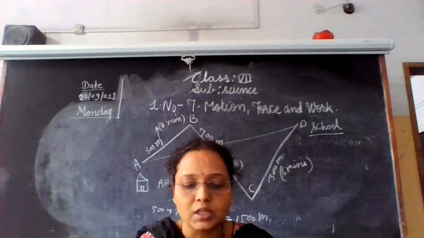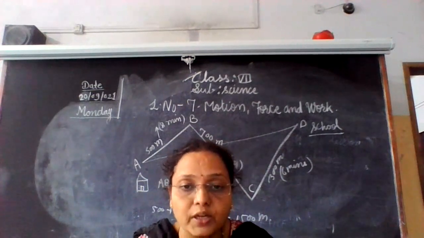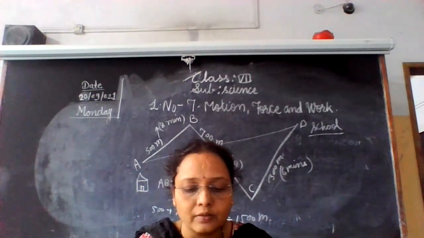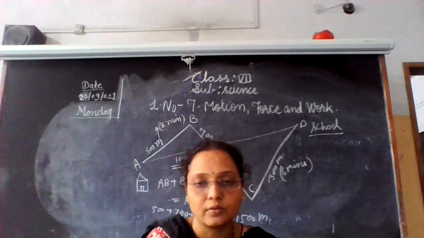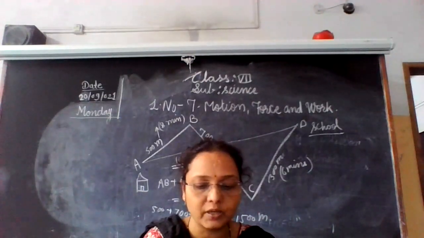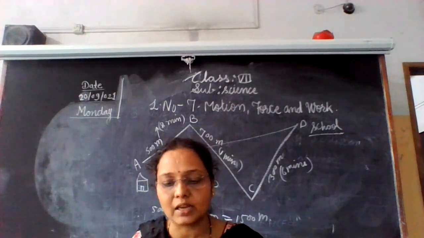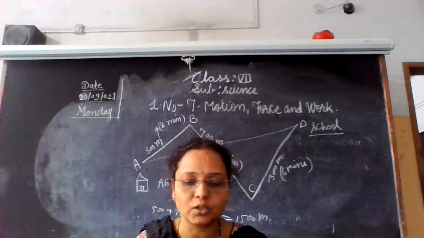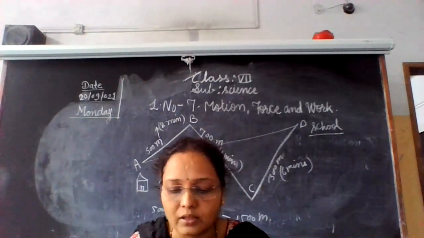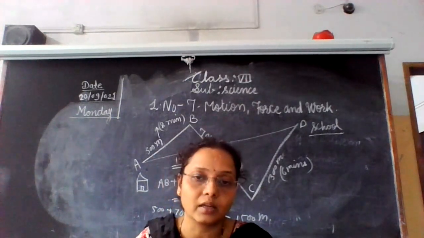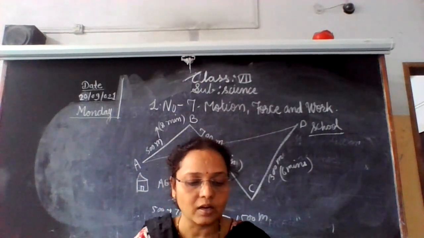Therefore, we use the concept of average speed to calculate speed. Average speed to cover a distance can be obtained by dividing the total distance covered by the total time taken. So that is about speed.